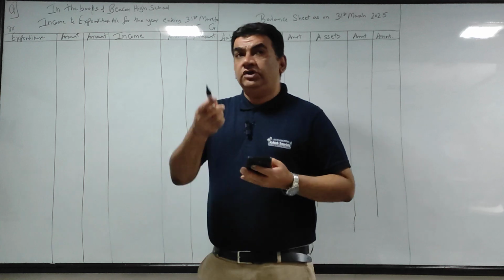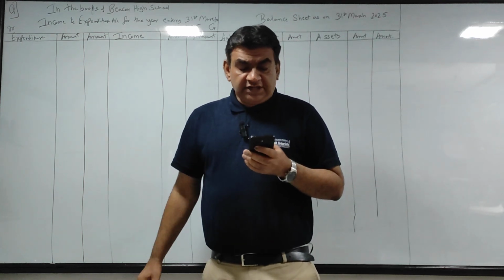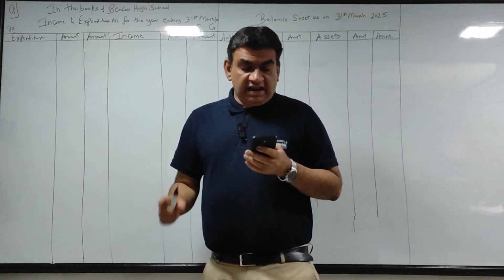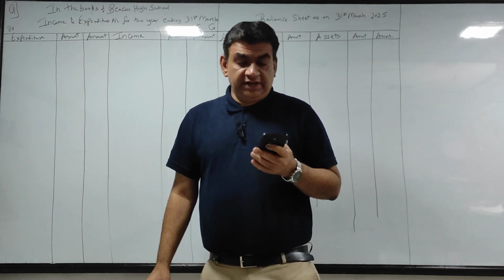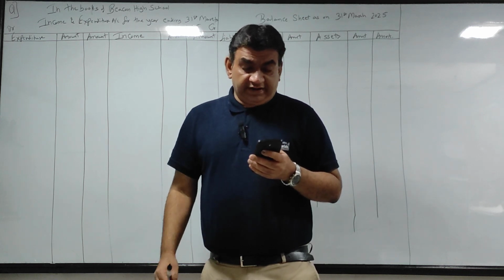Okay guys, chalo. You'll have the extra question in front of you. Let's read the sum. From the following balance sheet and receipt and payment account given by Beacon High School, prepare income and expenditure account and balance sheet for the year 24-25.